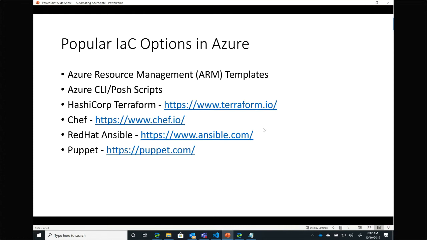The flexibility of being able to write one Terraform script to deploy to multiple clouds is kind of nice. But that being said, when we deploy a new feature to Azure, or if there's some nuance difference between the way Azure does something and another cloud, Terraform or any of the third-party tools might not yet have that feature. They might, or that community might, choose to not implement that feature. So the ARM tools, the Azure CLI, are always going to be the highest level of fidelity, for lack of a better word, to the Azure platform. But they are specific to the Azure platform.